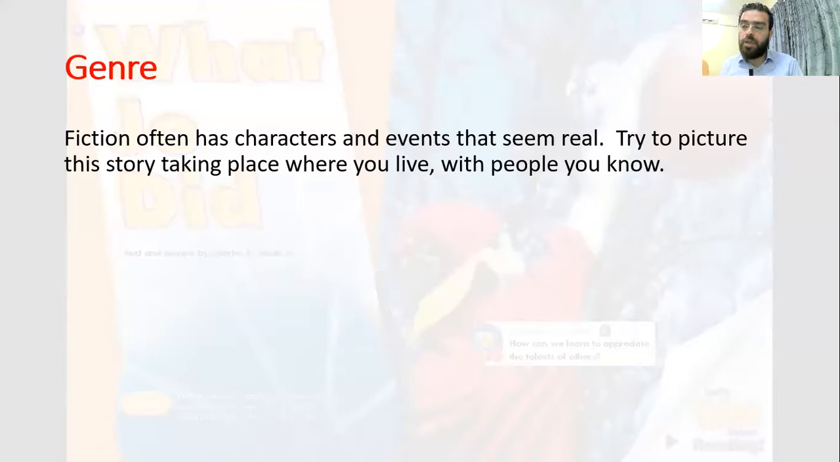real. They seem real, and you think they happen in our present time. And now, while we read, we are going to try to picture this story taking place where we live or with people we know. We sometimes imagine or dream ourselves, let's say, a good player who performs very well and makes others amazed.